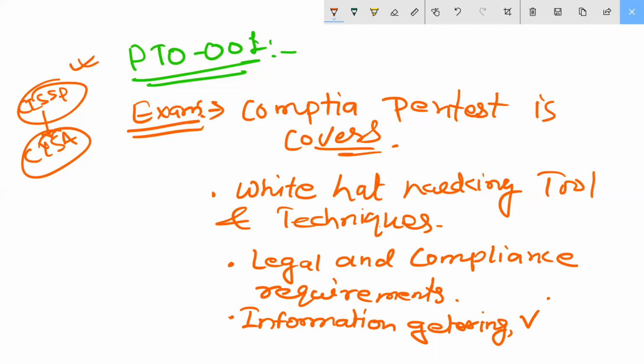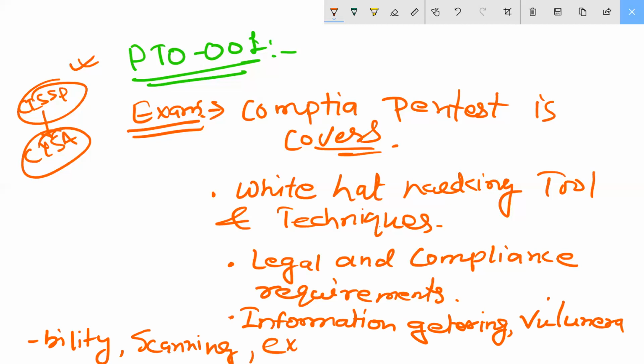You remember we have discussed so many things on vulnerability. Then exploitation, and reporting results.